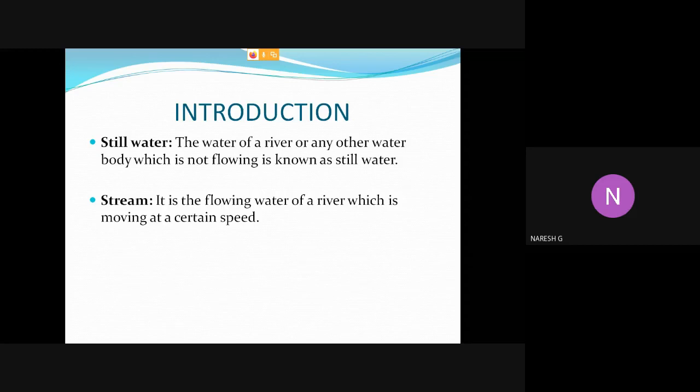Next, stream. It is the flowing of water which is moving with a certain speed. So flow of water, flow of stream or rate of the stream, current, all the terminologies we can use in the problems. So stream or current or water, it's known as flow of water or flow of a river, water of a river.